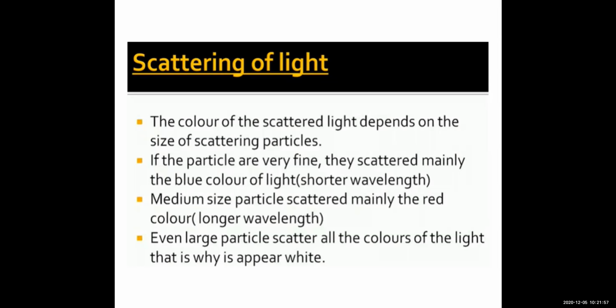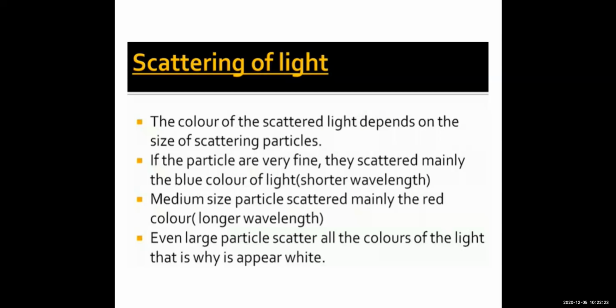So these particles, that is dust particles, water droplets, gas particles, absorb the sun's light, and after absorbing, they re-emit it. That is, they again emit it. This process is known as scattering of light.